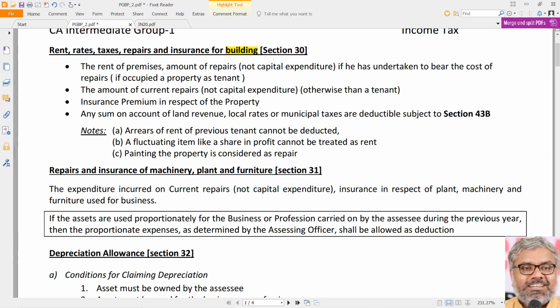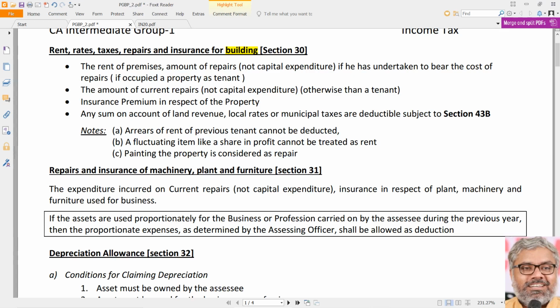Sometimes it could be rented, sometimes it could be owned by the SSC, whatever it is. If it is owned, then obviously rent will not be allowed as deduction. But if it is rented, leased by the SSC for conduct of his business, then the rent as a normal expenditure will be allowed as deduction. Actually speaking, there is nothing to discuss in section 30. Even normally, of course, it is allowed as deduction because it is an expenditure. Any expenditure is allowed as deduction. This is also allowed as deduction.